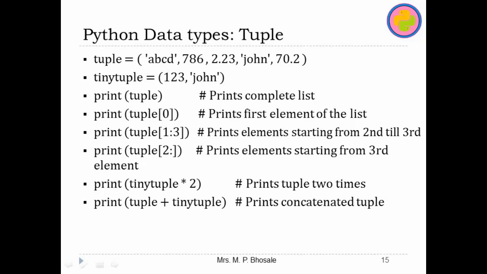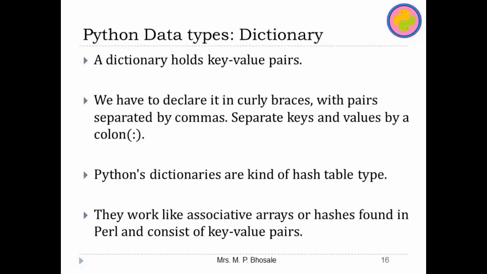Now let us move to the next data type, and that is dictionary. As I told you, the dictionary holds key value pairs and dictionaries are enclosed in curly braces. The key value pairs are separated by colon, where keys are immutable and values are mutable. So these can be treated as hash tables, and they work like associative arrays or hashes found in Perl and consist of key value pairs.